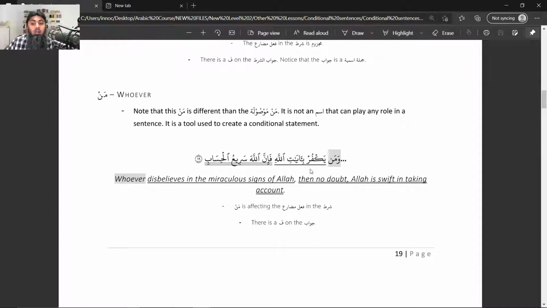Even if this fa was not here, you can still identify that the shart part has ended with bi ayatillahi, and the next part has started from inna Allah. And then this fa is coming as a rabita or connector between the shart and jawabu shart.